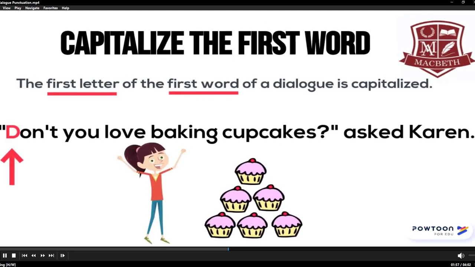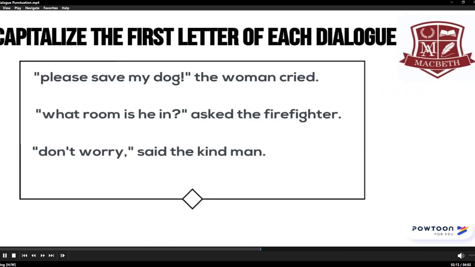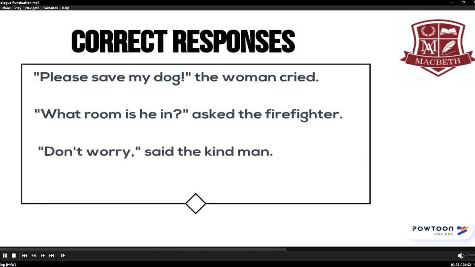In a dialogue, the first letter of the first word is capitalized. In the sentence below, "Don't you love baking cupcakes?" asked Karen. The D in "don't" is capitalized because "don't" is the first word that Karen says. Now it's your turn. Pause the video and capitalize the first letter of each character dialogue. Here are the correct responses.